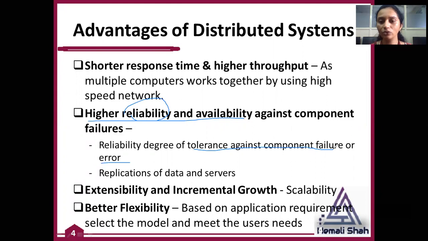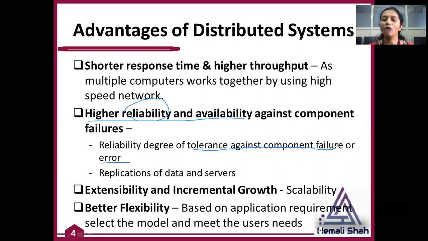So if you are using the concept of a distributed system, you are generally making a replication of the servers as well as a replication of the data. Whenever one system fails, and if that system had some data, you have the duplicate data on another server. That duplicated database server will give the response if one database server fails.